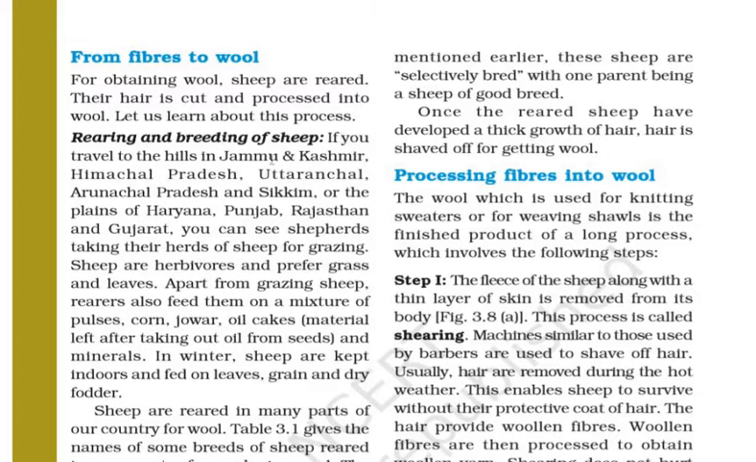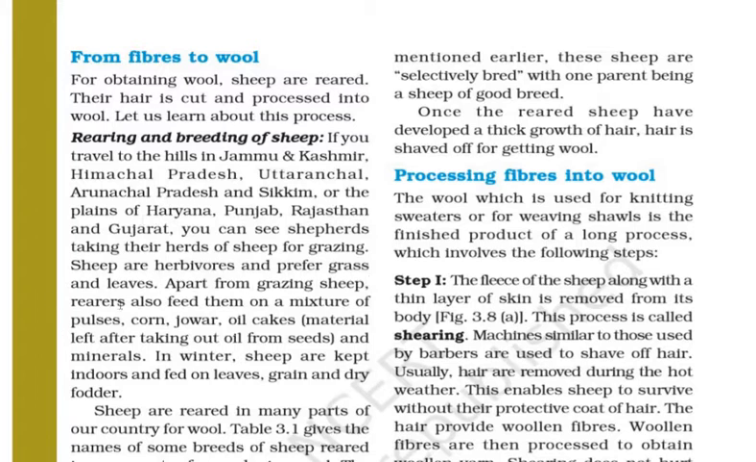If you travel to the hills in Jammu and Kashmir, Himachal Pradesh, Uttaranchal, Arunachal Pradesh and Sikkim, or the plains of Haryana, Punjab, Rajasthan and Gujarat, you can see shepherds taking their herd of sheep for grazing. Sheep are herbivores and prefer grass and leaves.